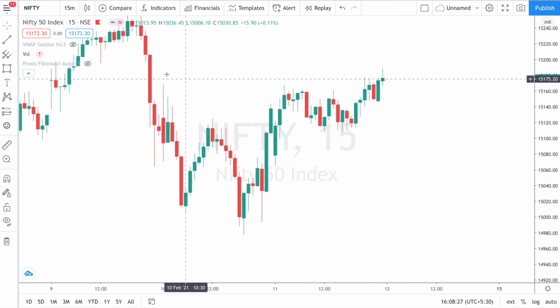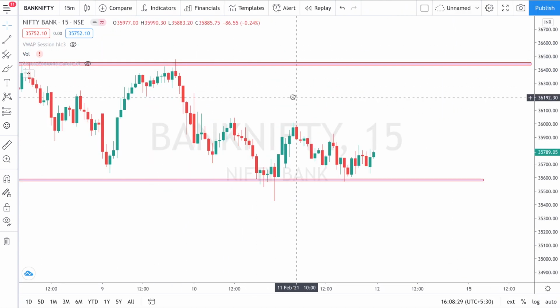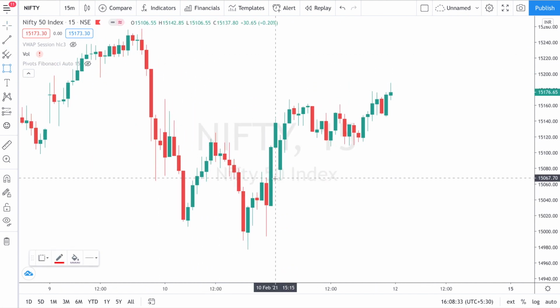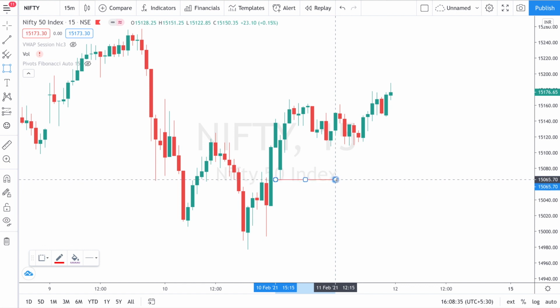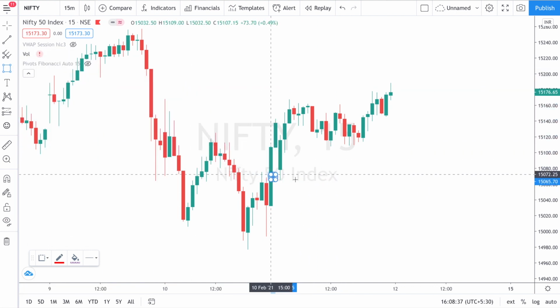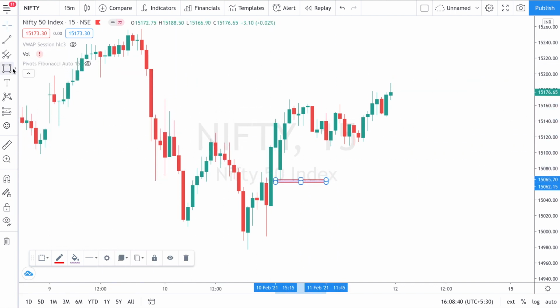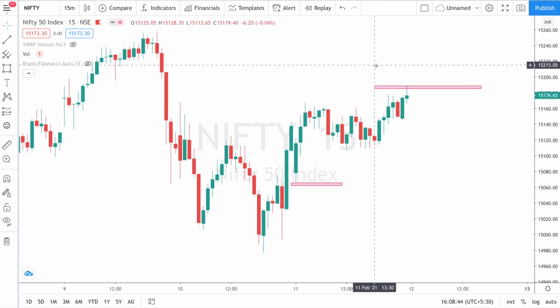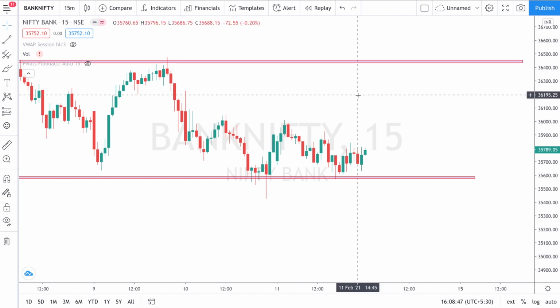So Nifty was holding Bank Nifty, and it was a good day overall. Nifty made a low at this point, and its high is at a higher level. It has almost closed at the higher level, which was a good thing. So that was what stopped Bank Nifty from falling.